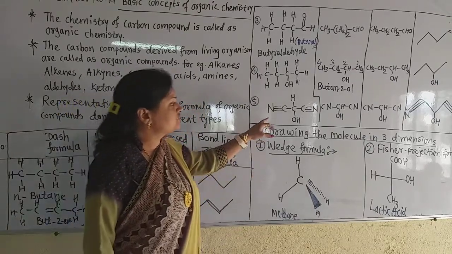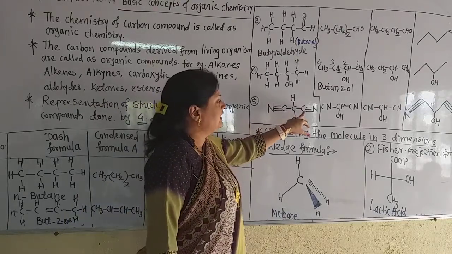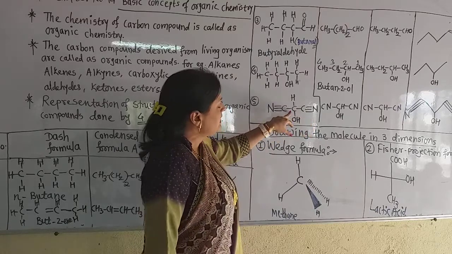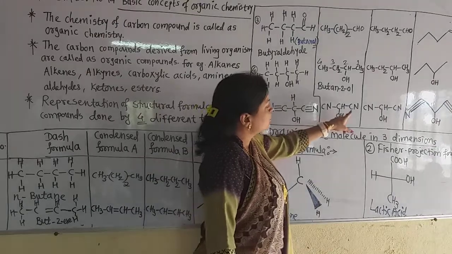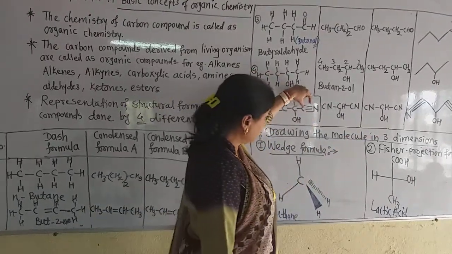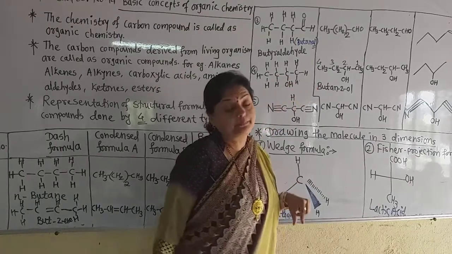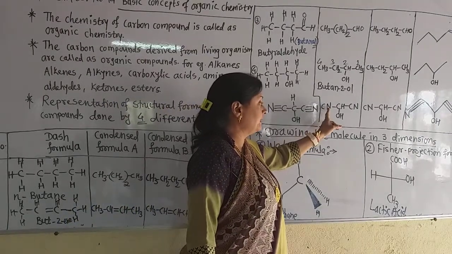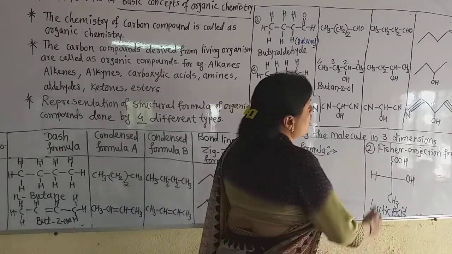Now see this last compound. Here there are N triple bond C, C triple bond N, such type of cyanide groups at the ends, and in the middle carbon there is the OH group. So in condensed formula A and B we can draw this both as such, because there are triple bonds and we cannot draw the CN into the bracket. We must show it in this way because here carbon and nitrogen have the triple bond. So we can draw the bond line formula.